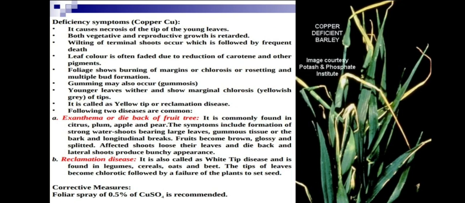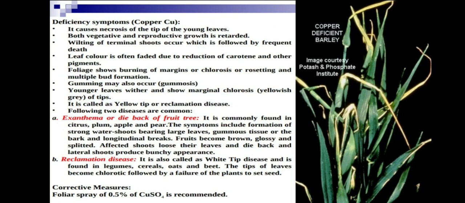Leaf color is often faded due to reduction of carotene and other pigments. Foliage shows burning of margins and chlorosis, or rosetting and multiple bud formation. Multiple bud formation is seen. Rosetting is seen. Rosetting means grouping of very dense leaves formed on a small stem only.